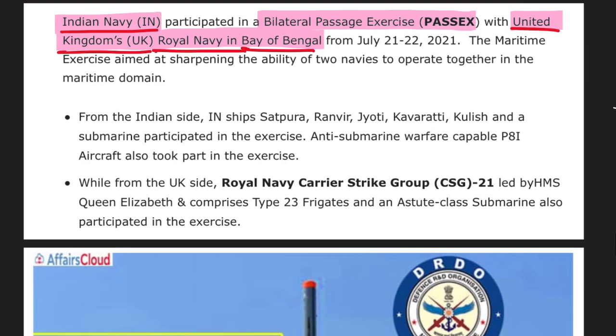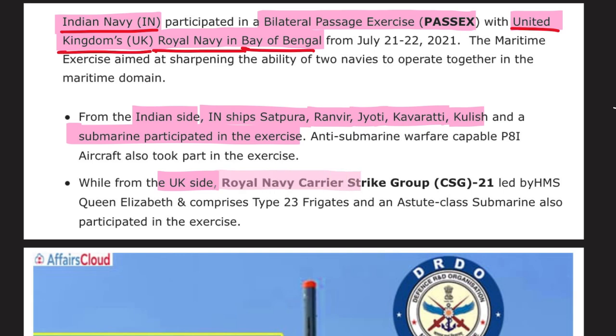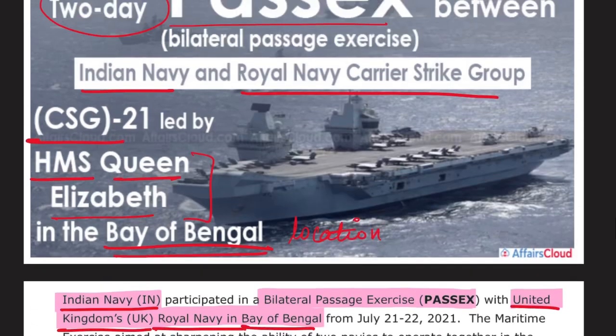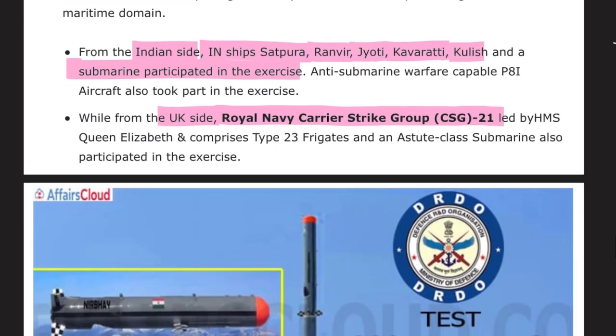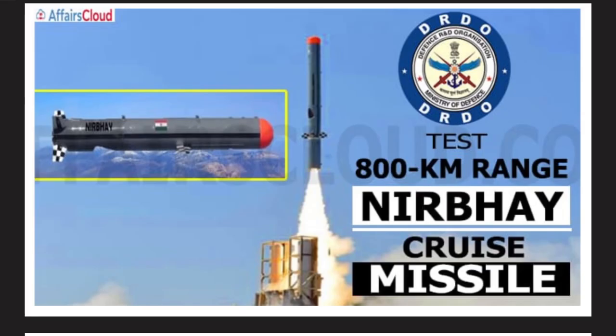Alright, then coming back. From Indian side, INS Satpura, Ranvir, Jyoti, Kalvari, Kulish, and a submarine participated in the exercise. And from the United Kingdom side, Royal Navy Carrier Strike Group, that is CSG-21, we just saw. This CSG-21, just remember, is from the UK also. Carrier Strike Group 21, HMS Queen Elizabeth took part from the UK side.